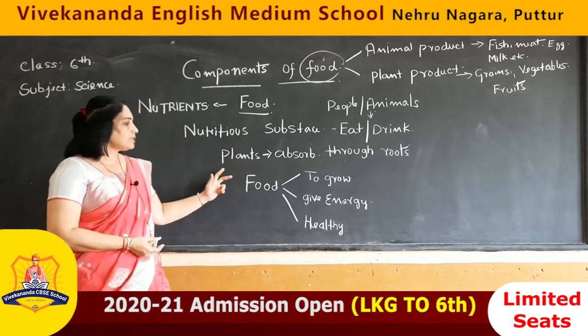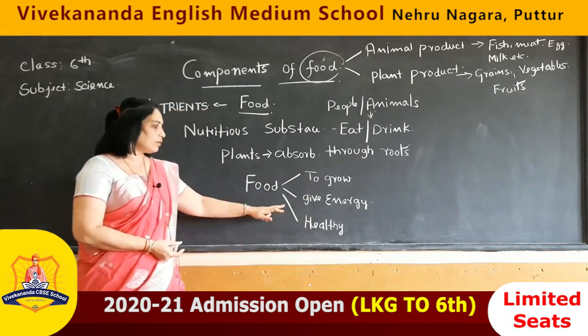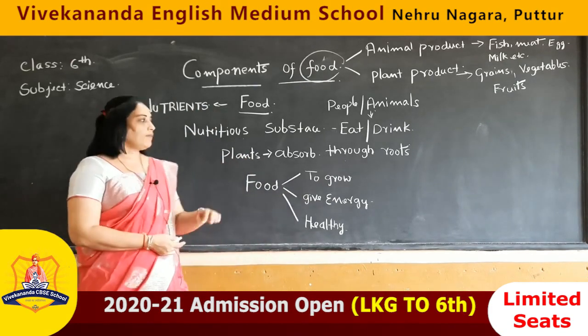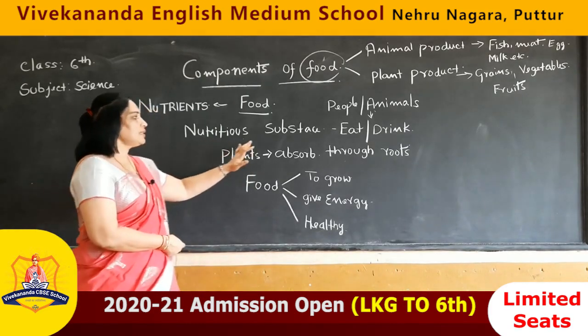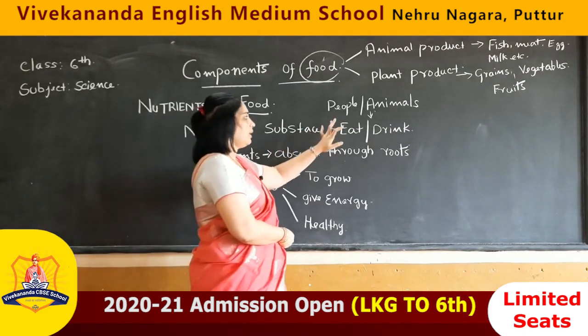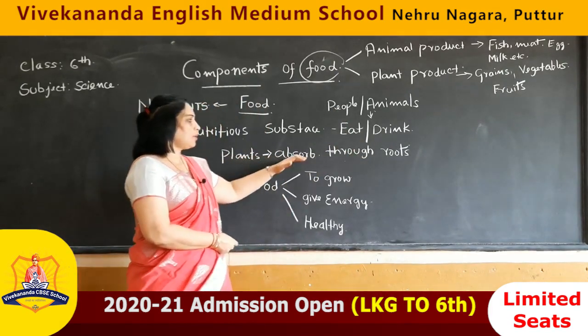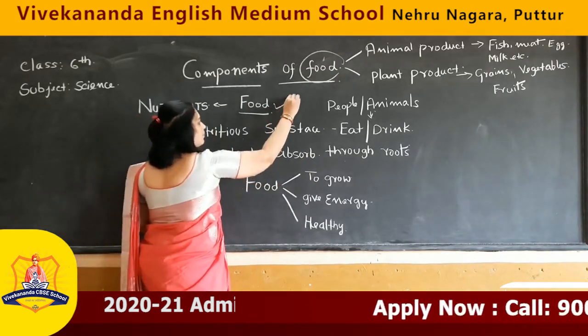So, food is mainly important for growth, energy and health. Food is nothing but a nutritious substance which we eat or drink and the plants absorb through roots. It's called food.